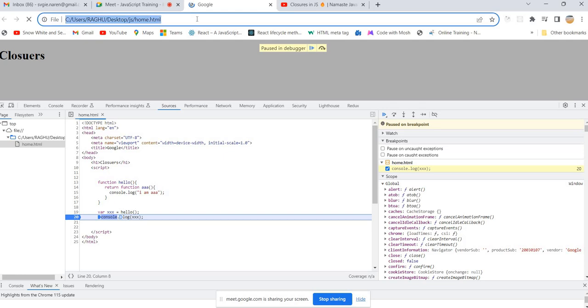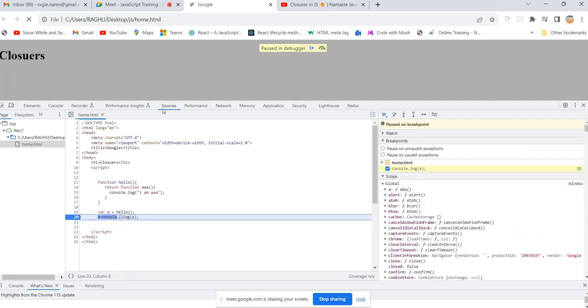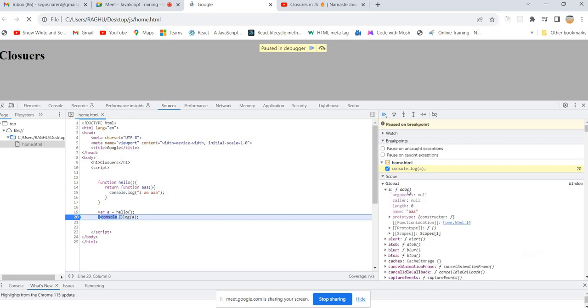I'm refreshing one more time. Observe carefully: what is inside the global scope? What is the value of A? It's a function, the function you returned from the hello function.